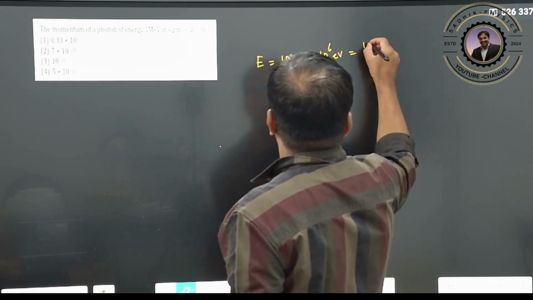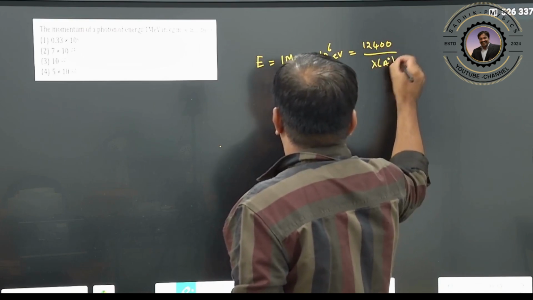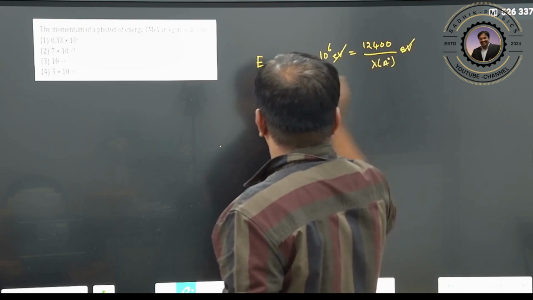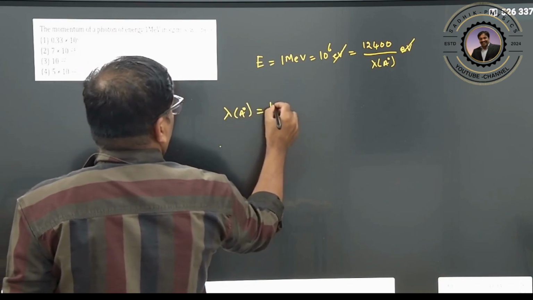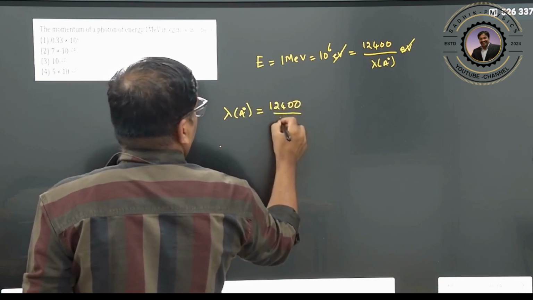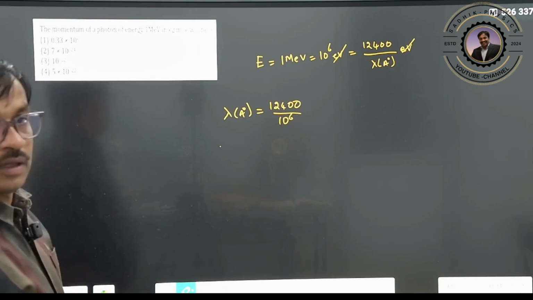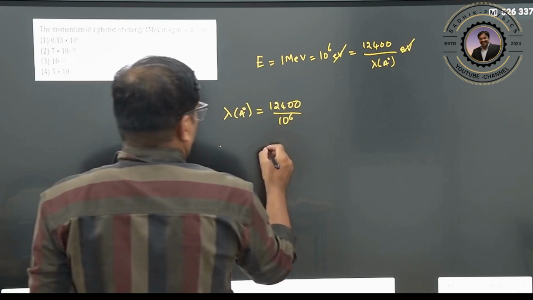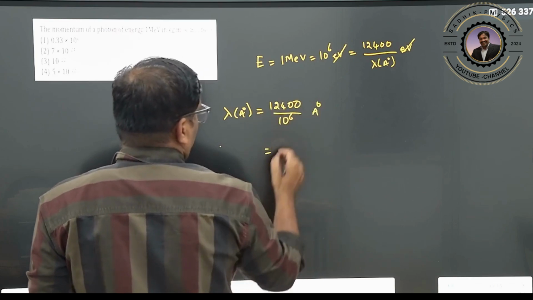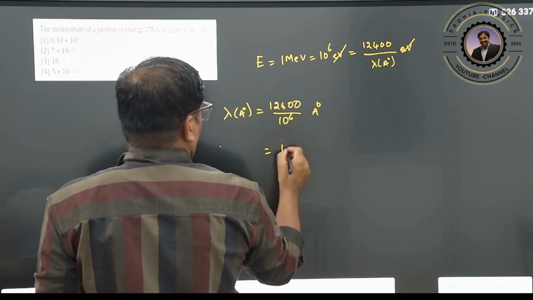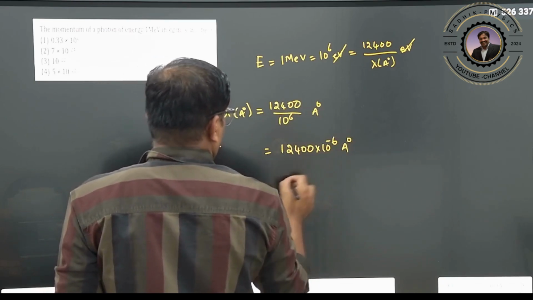So 12400 divided by the wavelength in angstroms gives the energy in electron volts. The wavelength in angstroms is 12400 divided by 10 to the power of 6, that is 12400 into 10 to the power of minus 6 angstroms.